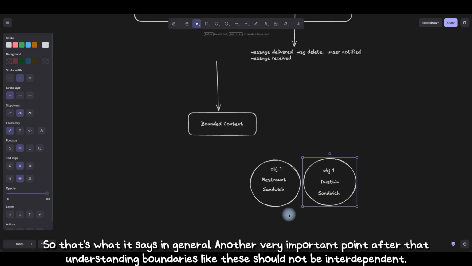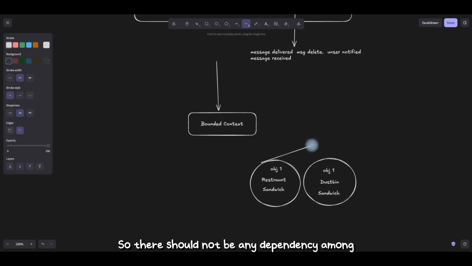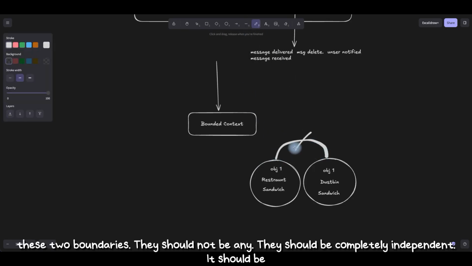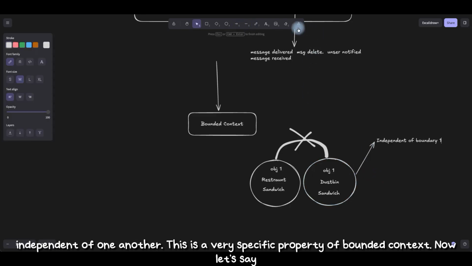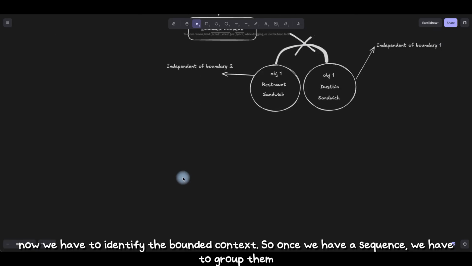Now, a very important point after understanding boundaries: these should not be interdependent. There should not be any dependency between these two boundaries. They should be completely independent of one another. This is a very specific property of a bounded context. Now let's say we have to identify the bounded context.